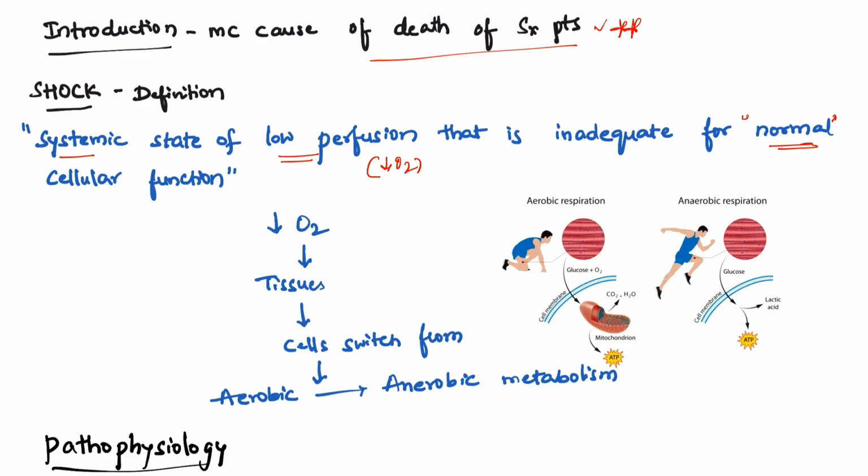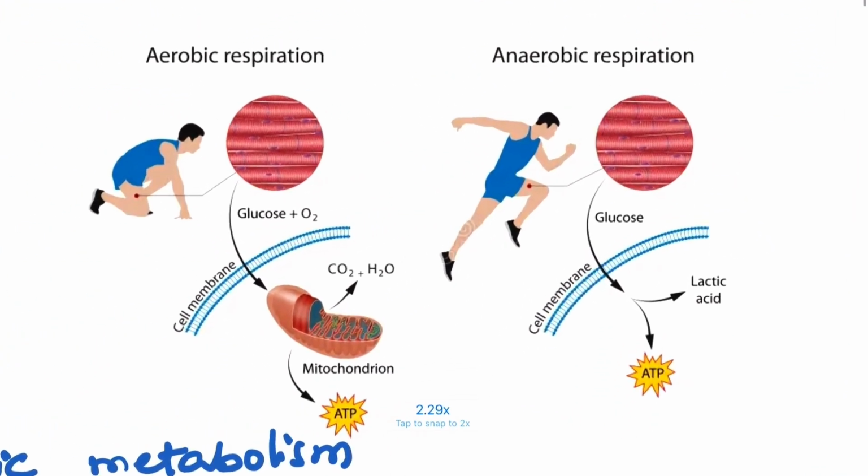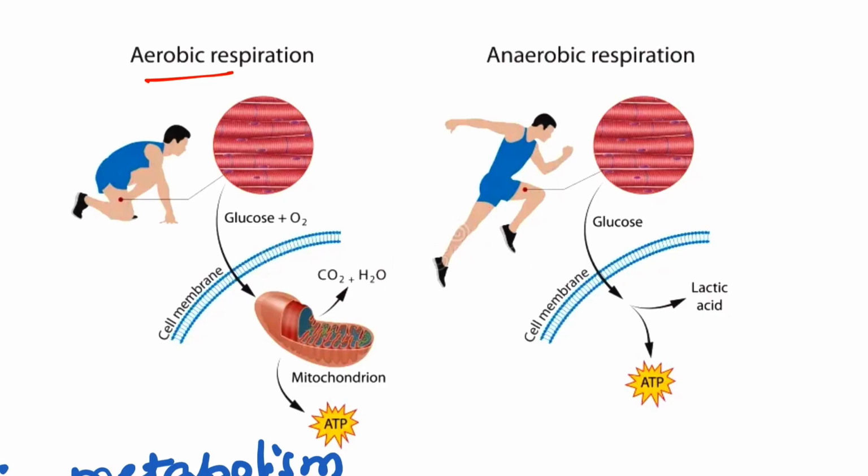There will be a systemic state of decreased O2 perfusion, that is inadequate, not sufficient for normal cellular function. So there are two types of respirations in our body, mainly aerobic respiration and anaerobic respiration. In aerobic respiration, the end products are CO2 and water, that is carbon dioxide and water, whereas in anaerobic respiration there will be lactic acid production.